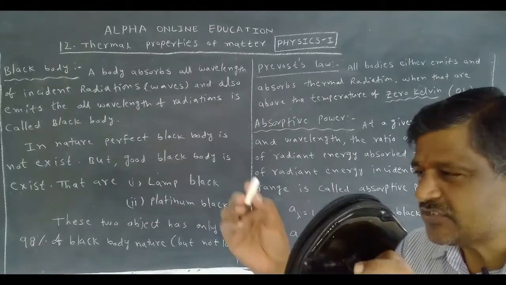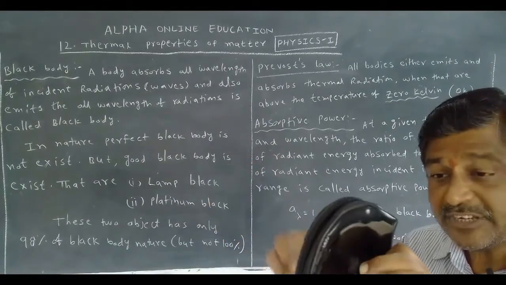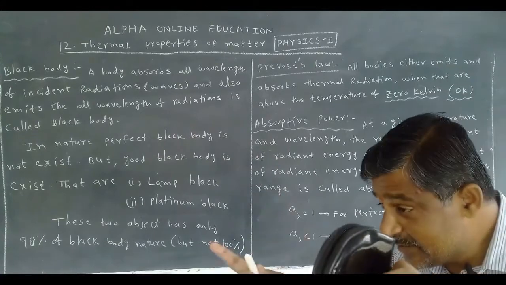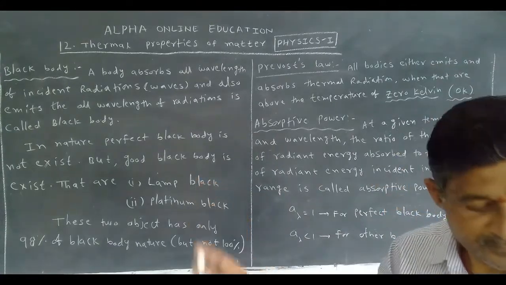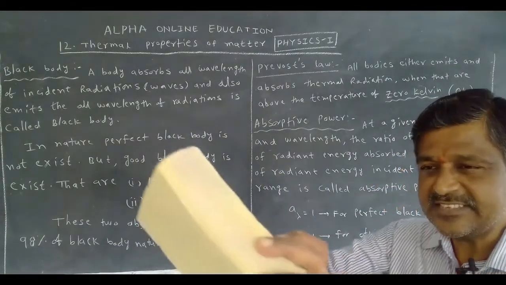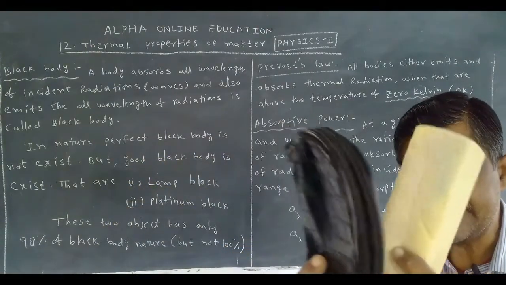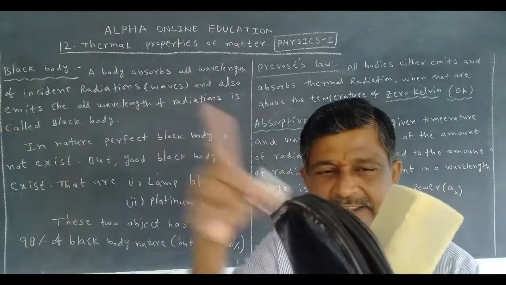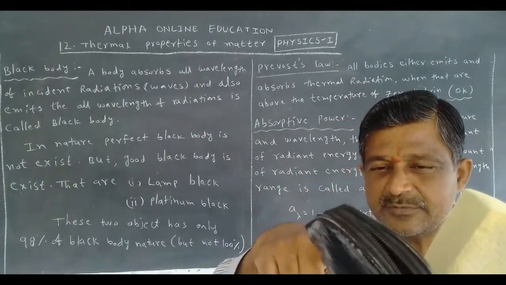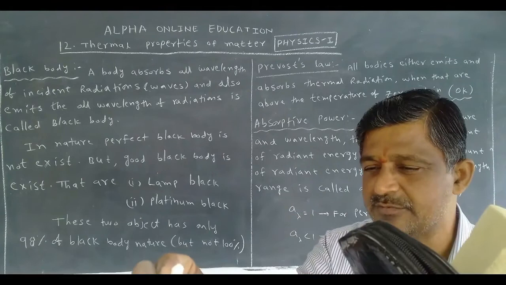Take a piece of chalk. It is at 10, and the surroundings are at 20. Now what happened? It emits radiation and it absorbs radiation. Say this is 30 degrees centigrade, this is 20 degrees centigrade, this is 10 degrees centigrade. It emits the radiation, it absorbs the radiation.